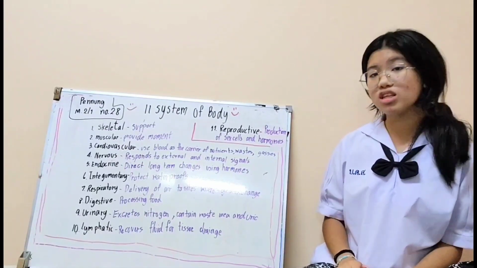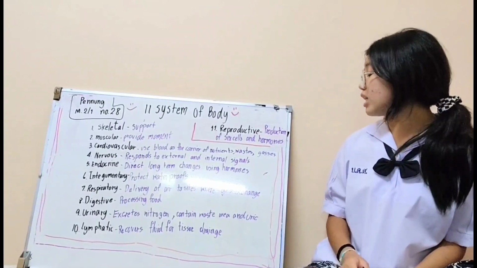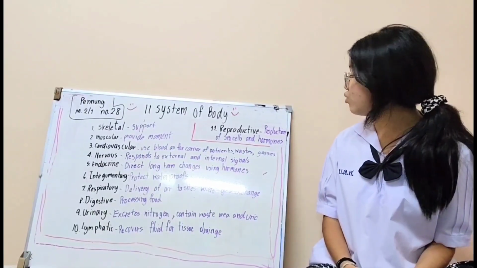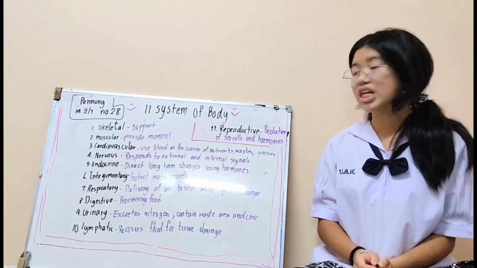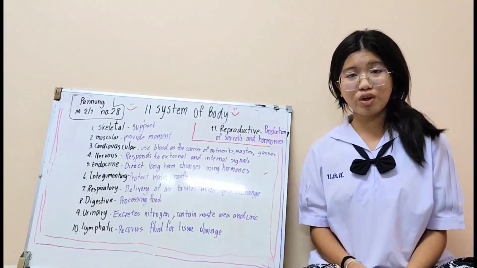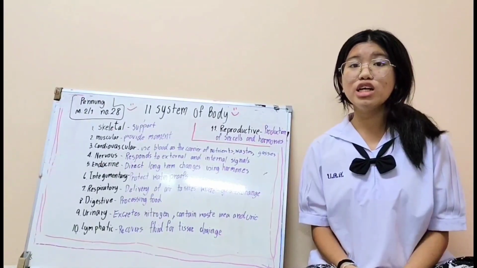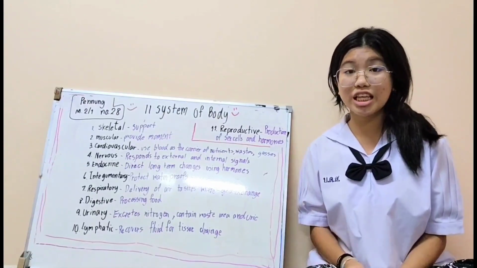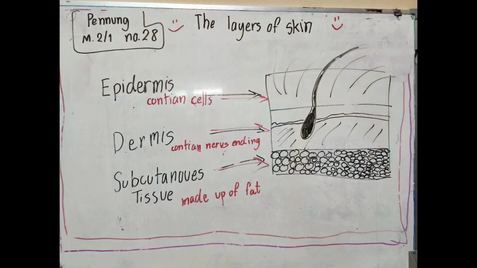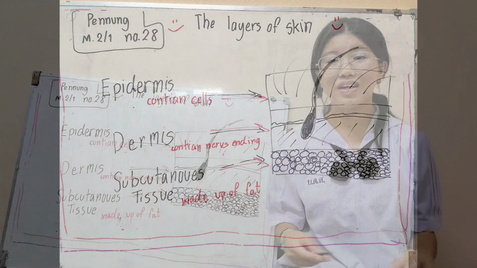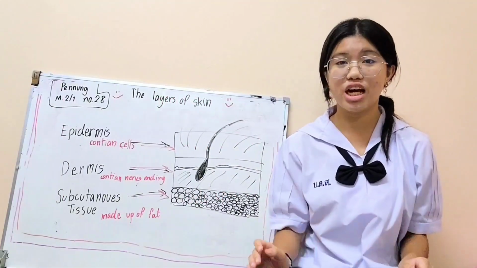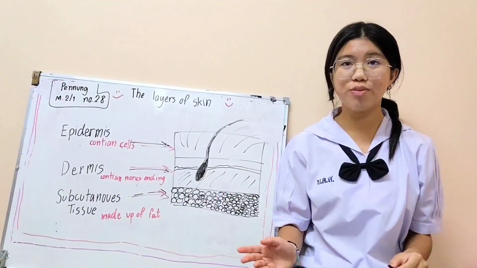And number 11, the last one, is reproductive. The reproductive system is the production of sex cells and hormones. Okay, now we are going to the second topic, the layers of skin.